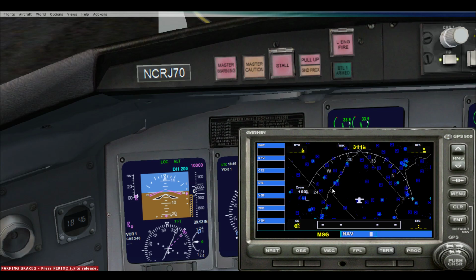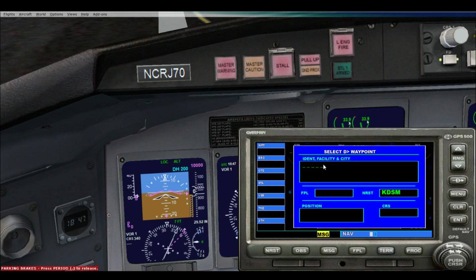And since they're blue on the mini map here, on the GPS map, these should be able to handle a GPS approach. So we'll go to one of these, and it seems to me that this should be the closest one to where we're at. So we want to hit this button right here on the GPS, the direct to waypoint. Hit there, and this window will pop up. Here's where you can type in the ICAO code for the airport you want to go to. So we want to go to Waterloo, which I know the ICAO code is KALO.